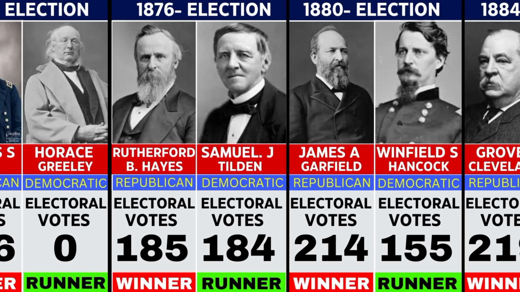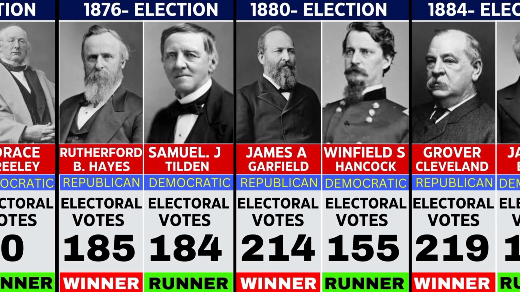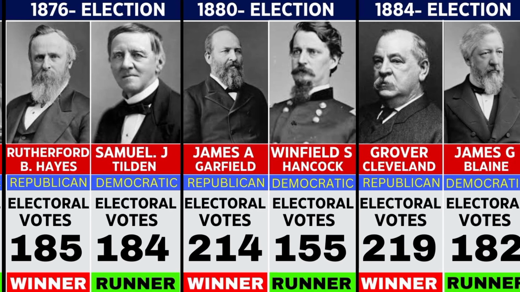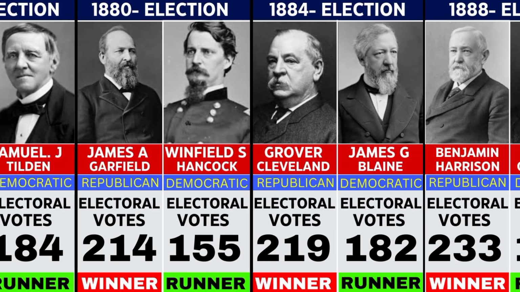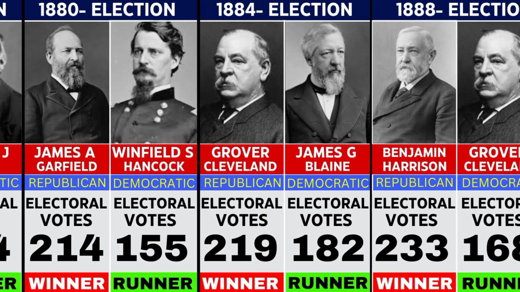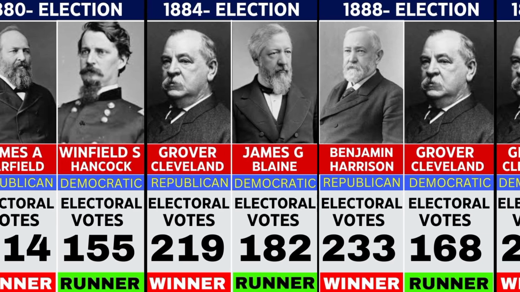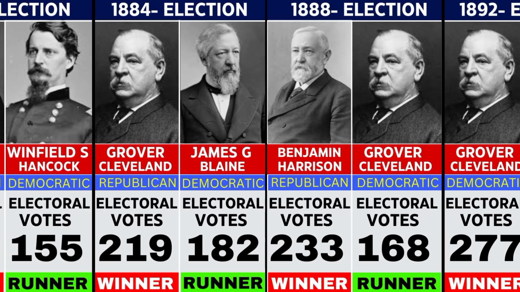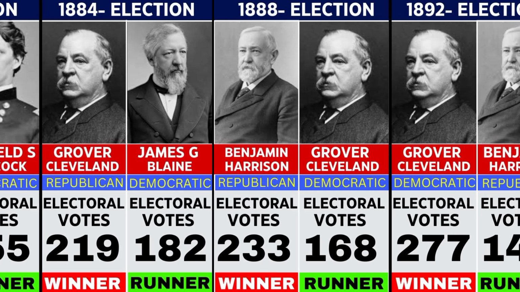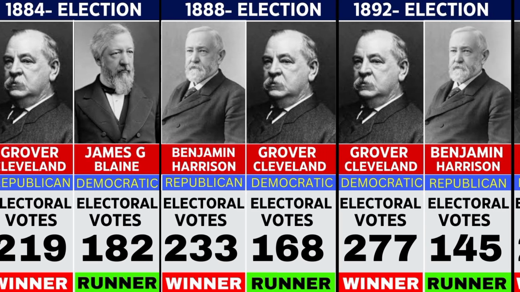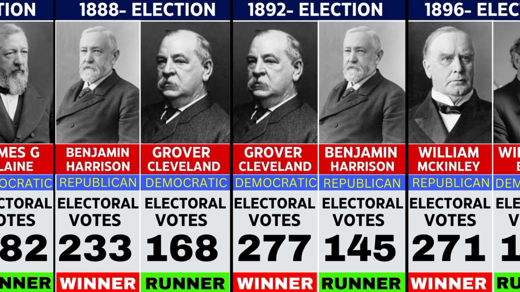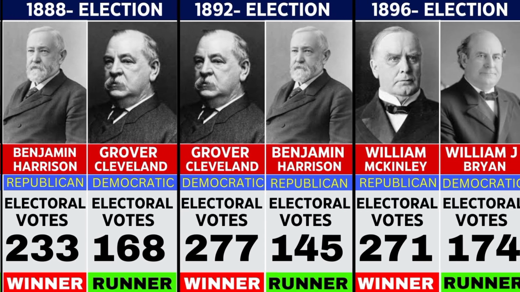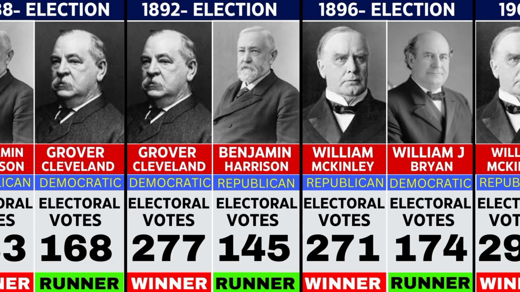In 1884, Grover Cleveland won with 219 votes to James G. Blaine's 182. In 1888, Benjamin Harrison defeated Cleveland, 233 to 168. In 1892, Cleveland reclaimed victory, winning 277 to Harrison's 145. In 1896, William McKinley won with 271 votes to William Jennings Bryan's 176.